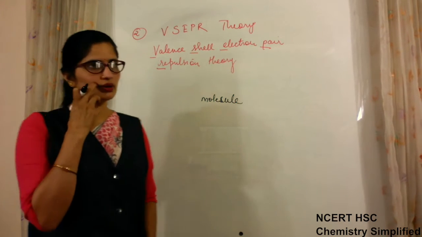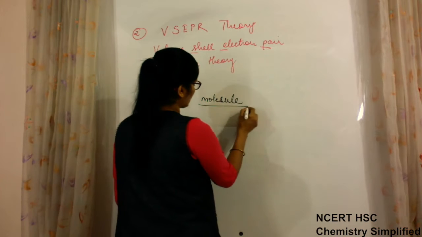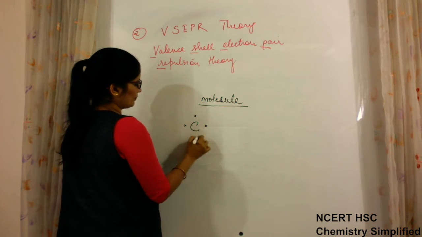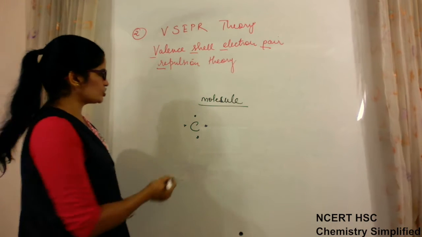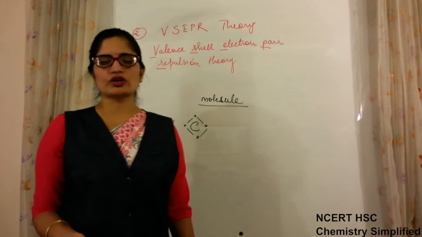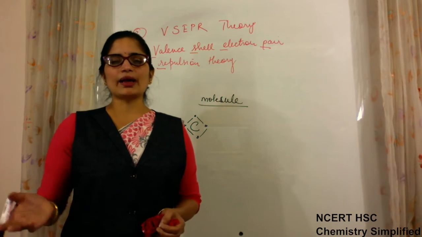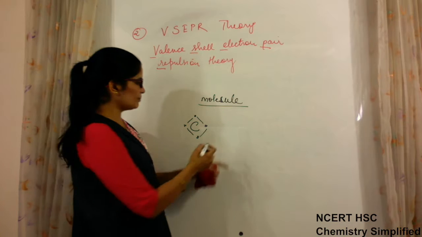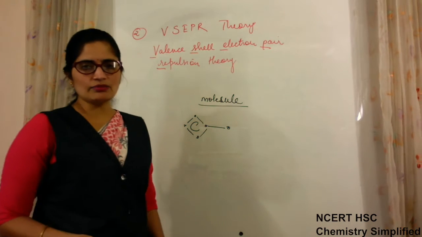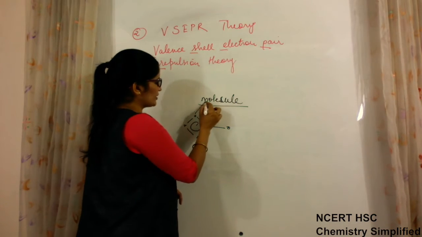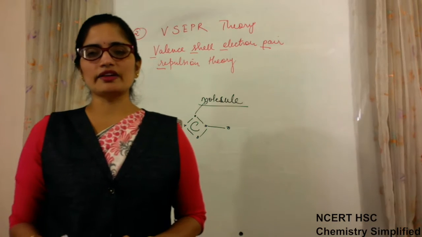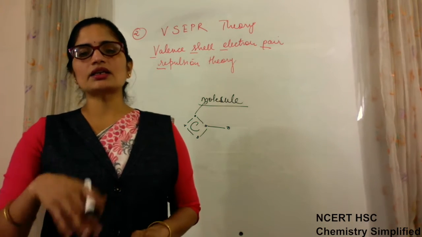Why least repulsion? Because when molecules are getting formed, suppose carbon is there, 4 valence electrons are there, and these electrons have the same charge. When electrons have the same charge, they will repel each other. They are making bonds with electrons, which also have the same charge. So all of them will try to arrange themselves at the farthest possible distance so that they don't face internal repulsion.